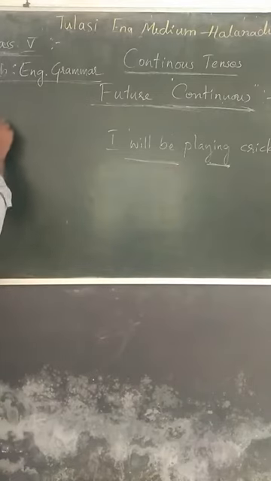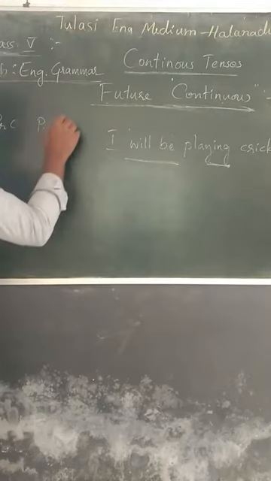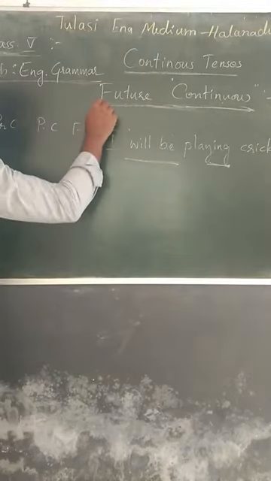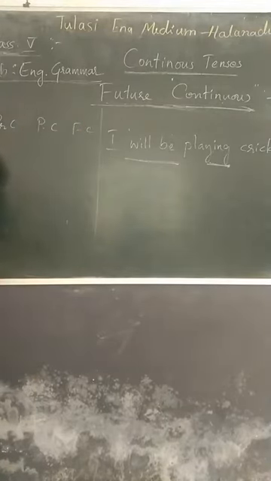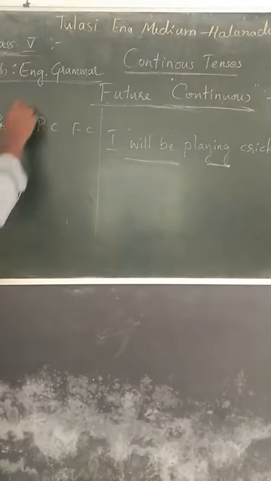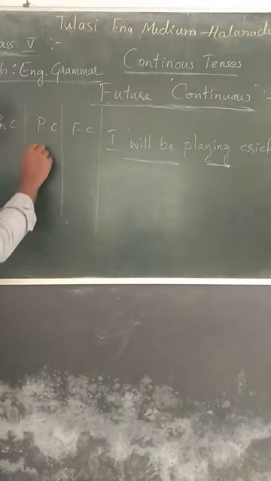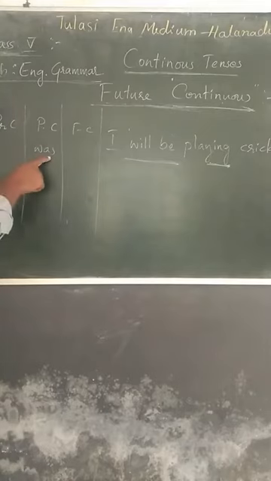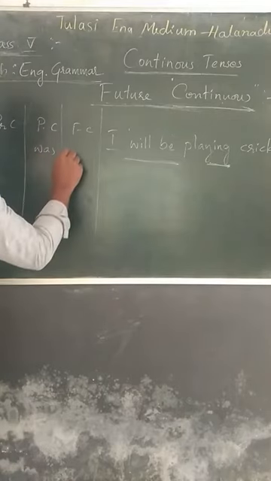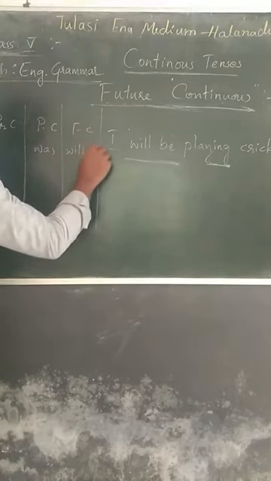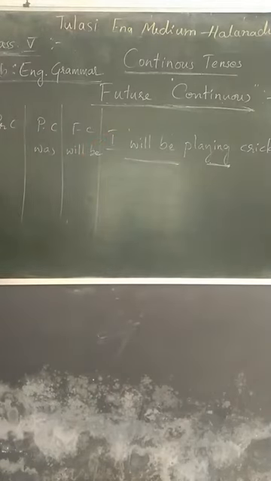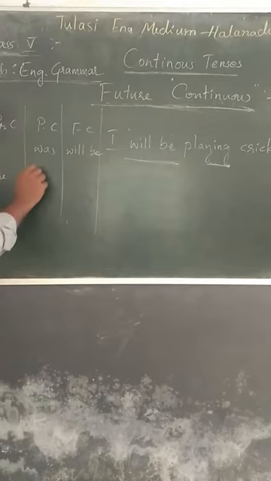In present continuous, past continuous, future continuous: in present we can use is, in past continuous we use was, and here we use will be. For are, here we use were.